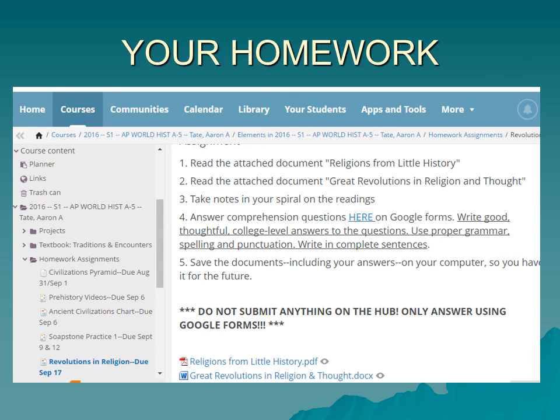Okay, so that's where it says number 5, save the documents, including your answers, on your computer so you have it for the future. Do not submit anything on the hub, only answer using Google Forms. So the only thing you're actually submitting to me is a Google form. Guys, if you have questions, if you're confused about this, send me an email. On the course dashboard, you'll see my regular HISD email. I'll be checking my email while I'm at this event. And other than that,